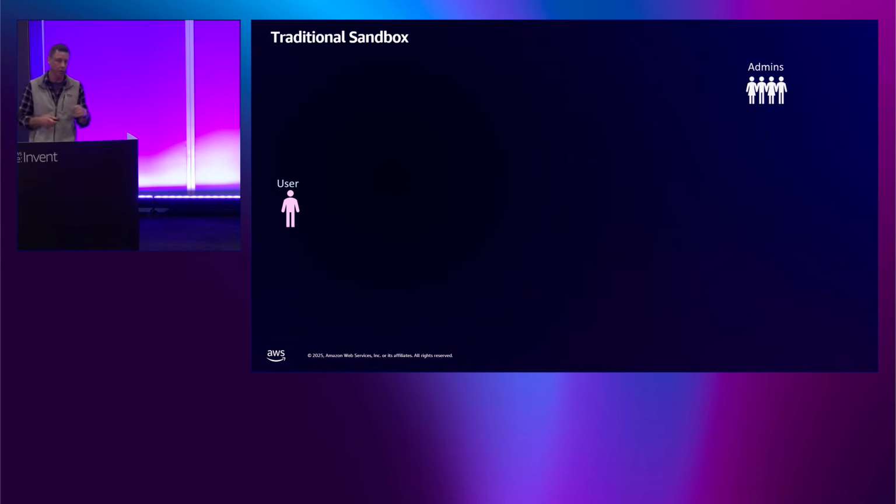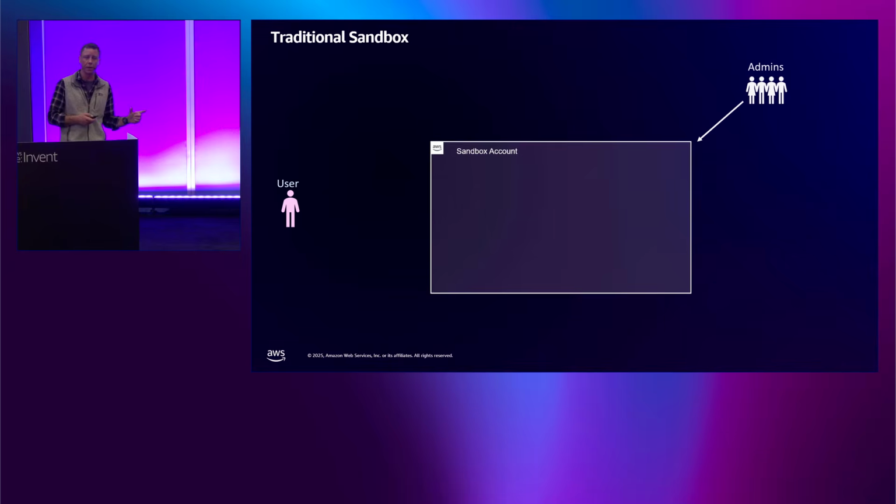Traditionally, we've been pushing sandboxes for years. I've been in AWS for about 6 years, and a lot of our customers are implementing sandboxes to achieve that. We typically have some type of administrator that creates an AWS account and provides access. Typically, it's a platform engineering team. Maybe there's an identity team. The user then gains access.